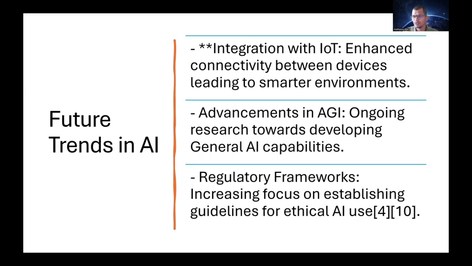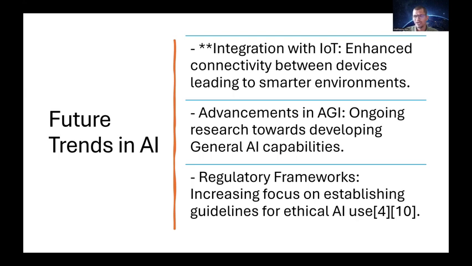We need not go to the house and then switch on the AC and sit there. Even before coming to the house, with the help of Internet of Things or IoT, I can switch on the AC from anywhere by using an application. This application will use our Wi-Fi, and then it will switch on the AC. So this is an example of IoT. Enhanced connectivity between the devices will lead to smarter environments.